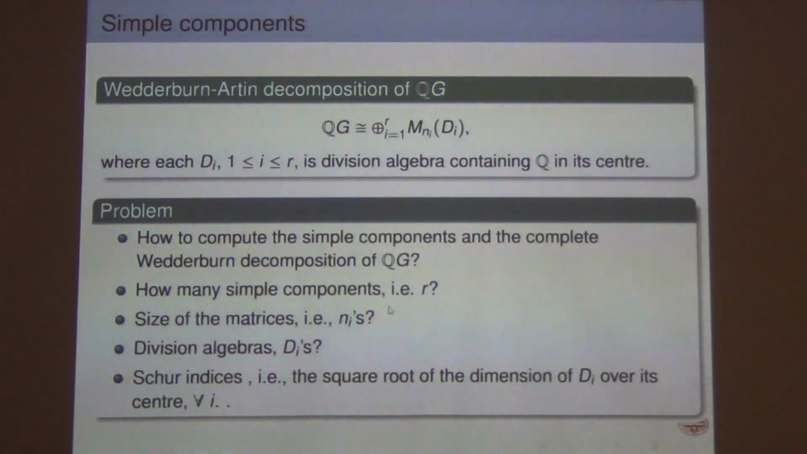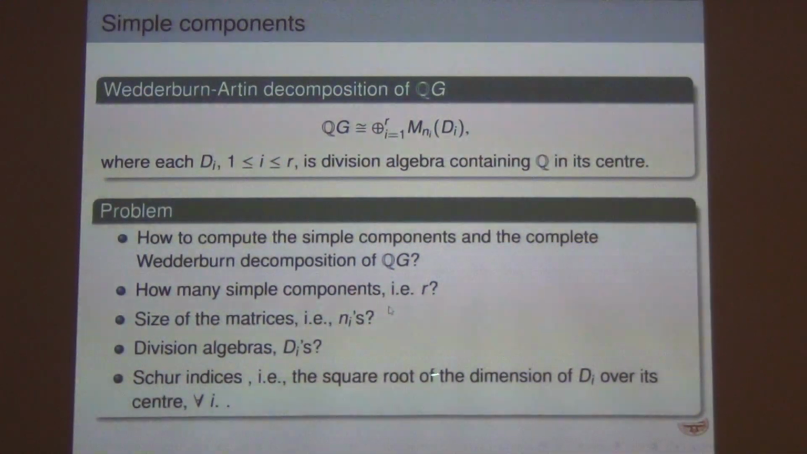The problem of decomposing QG as a direct sum of matrix algebras over division algebras is a central problem in representation theory, because it leads to the representations of G over Q. So these are some of the central problems: how to compute the simple components, how to compute the complete Wedderburn decomposition, how to compute what R will be in terms of G. If I give you a group G, can you compute the number of simple components? Can you compute the size of the matrices?